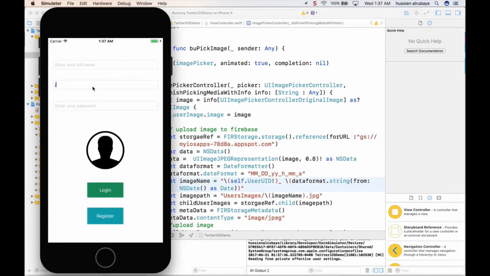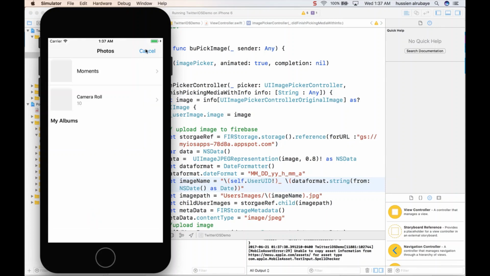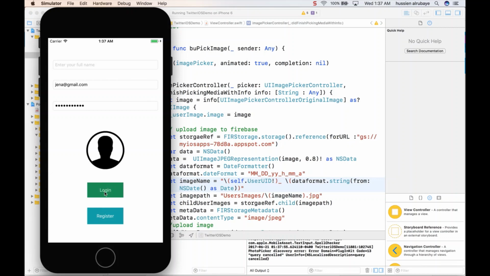So wait a second. First of all, you need to login, because the application is not logged in. Yahoo Jenna at gmail.com, and the password should be abc12345. Oops, sorry, cancel. I want to first login, make sure the user is logged in. So the user is logged in now.